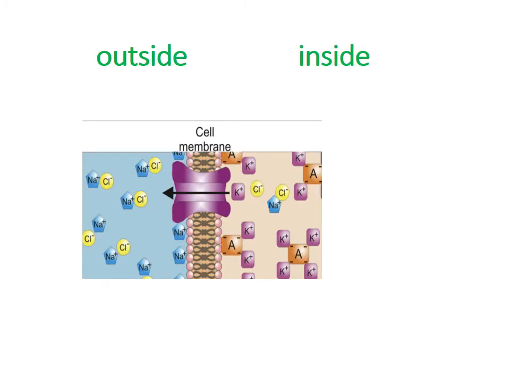This is a diagram to illustrate what happened to the inside of a cell and the outside of a cell, specifically across the axon membrane. Across the axon membrane, inside the membrane there is a high concentration of potassium and a small amount of sodium and chloride ions. But outside the membrane there is a high concentration of sodium and chloride ions. So inside the membrane there is a net negative charge, but outside the membrane there is a net positive charge.